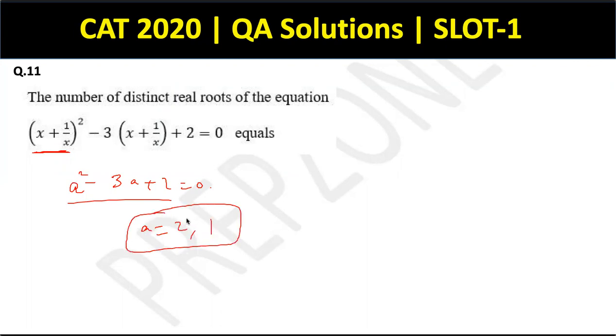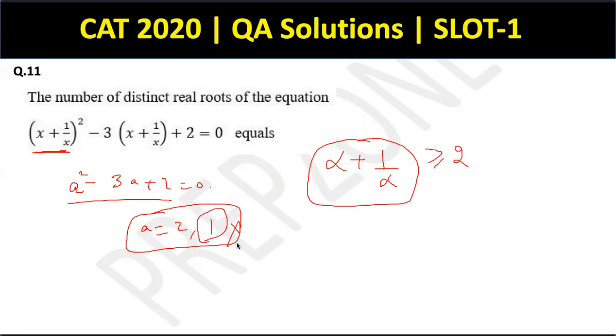But we already know that something of this form, which is alpha plus 1 by alpha, can only be greater than or equal to 2 for the roots to be real, right? So if this is greater than or equal to 2, this cannot be 1. So 1 goes out of the picture. The only root left with me is exactly 2. So there will be only one distinct real root of the equation because it can't be 1, it has to be 2.